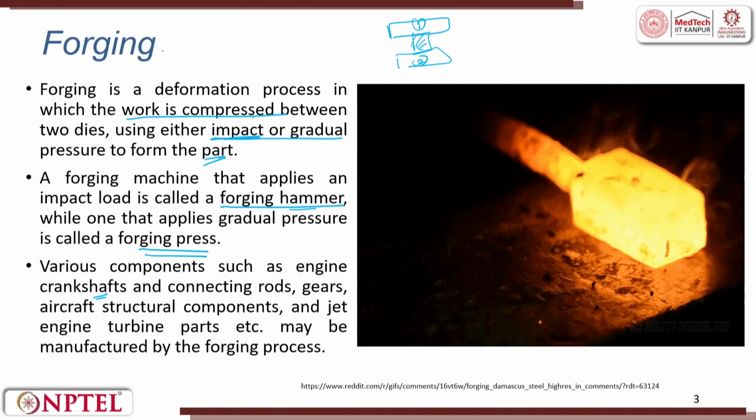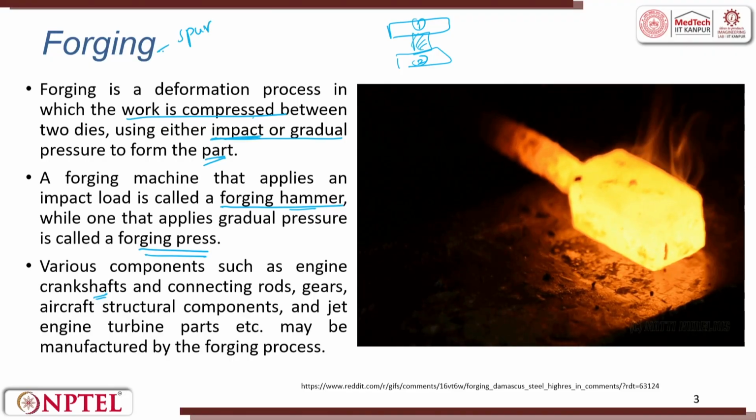Today we are making not only spur gears, we are also making helical gears. It has a die, you keep the block there, then there is a top die which hits, and while hitting itself, it tries to slightly orient. So, you get a helix there. The helix will not be a full helix, but a small helix is given. So, today helical gears are forged.